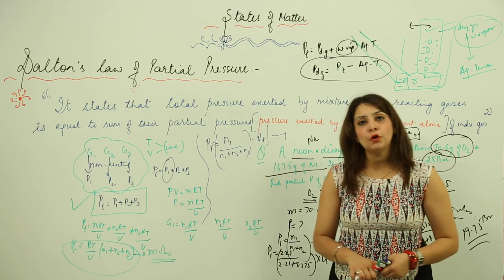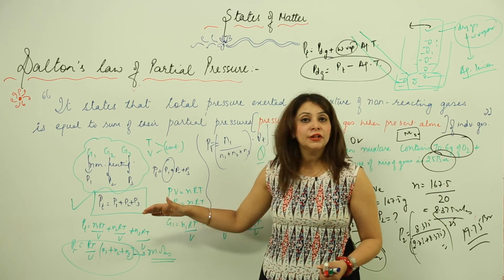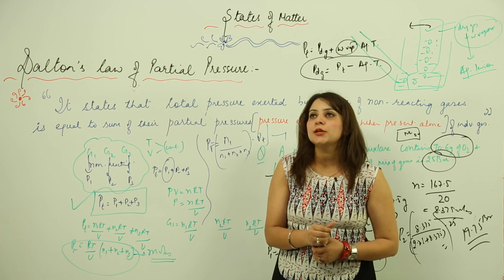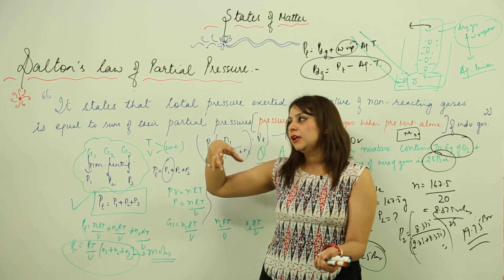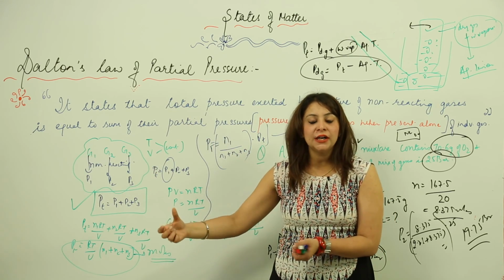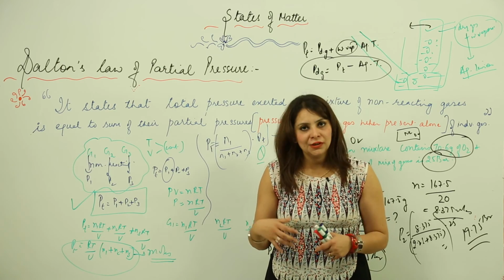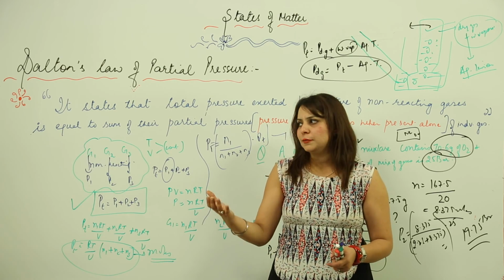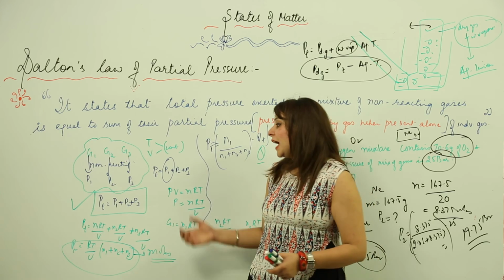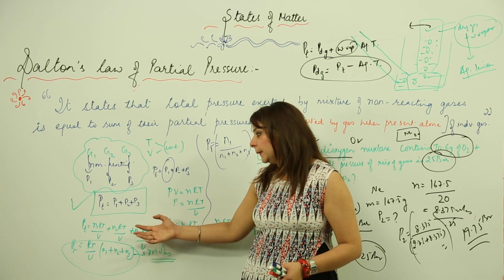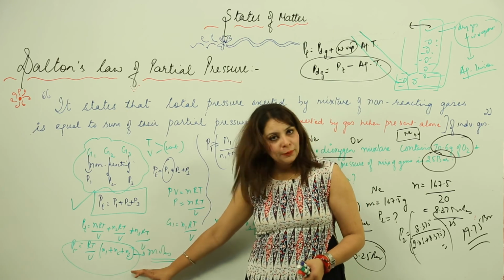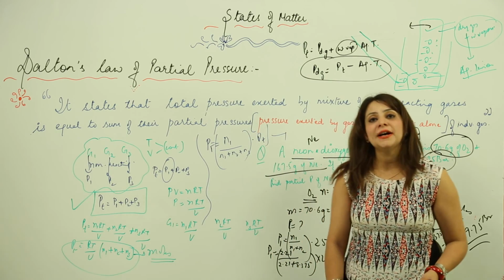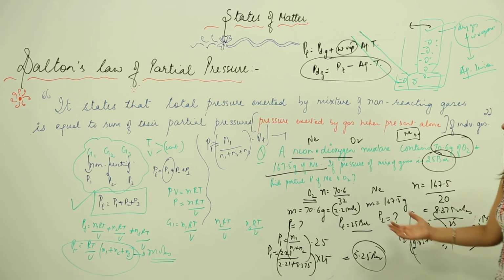So just remember the formulas. If you are given the partial pressures, let's say O2 exerts 25 bar and neon exerts 30 bar, and you need the total pressure, just add them. If you have the moles, you need to put the formula like this, and if you need to find the partial pressure, you have to do it like this. So this is so simple.